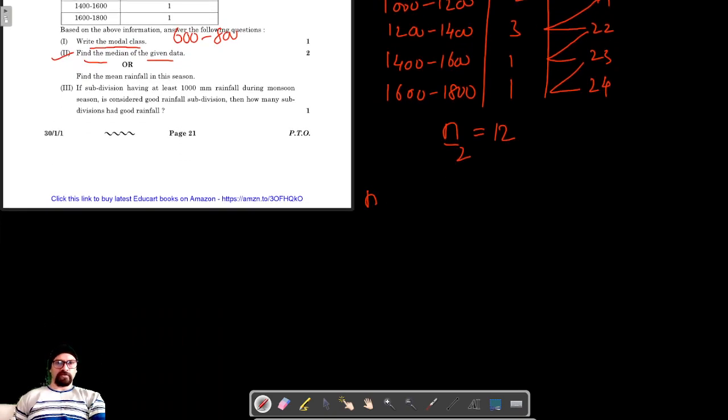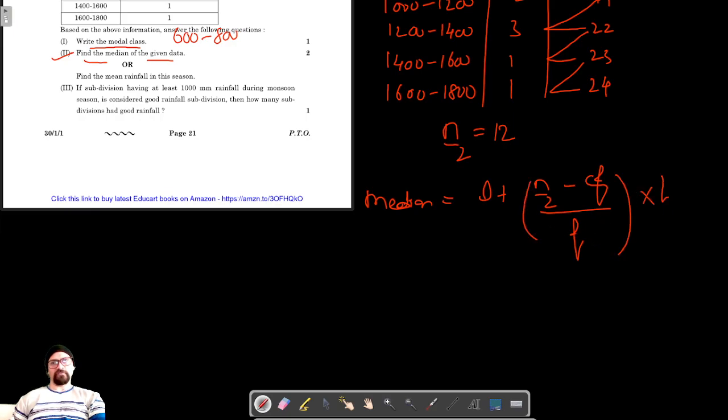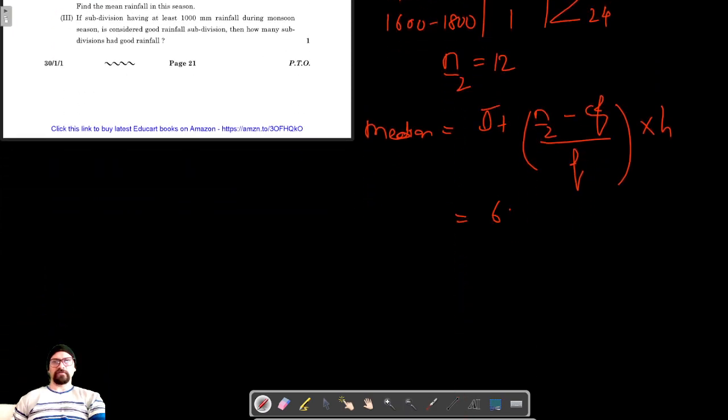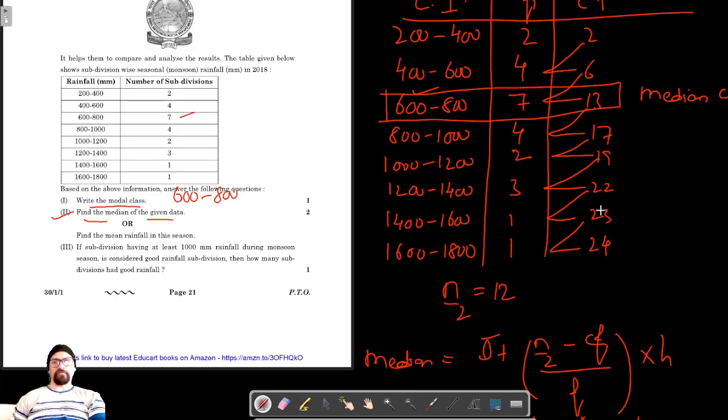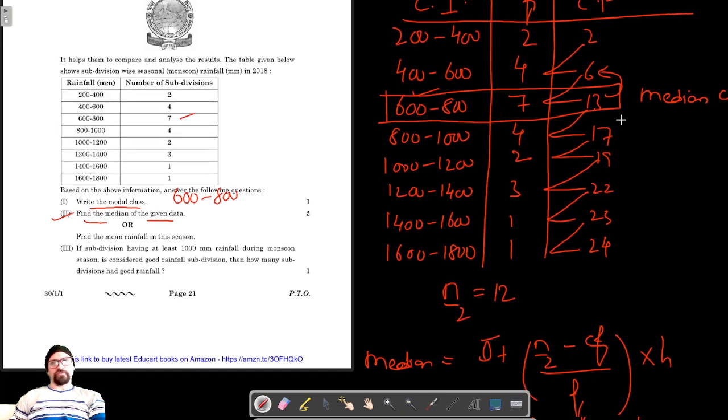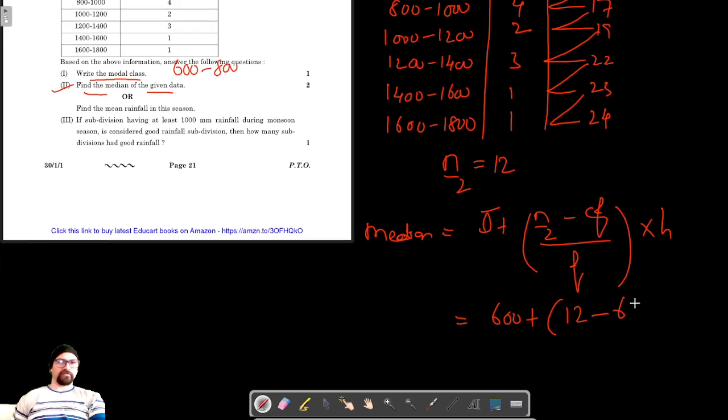We know that the formula of median is L plus n by 2 minus cumulative frequency upon f, into h. Here L is the lower limit of the median class, which is 600, n by 2 is 12, and the cumulative frequency is that of the class previous to the median class, which is 6.